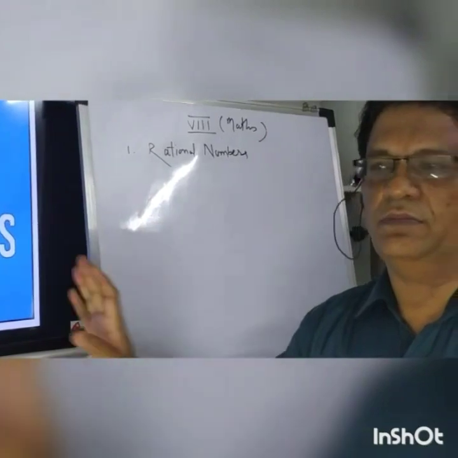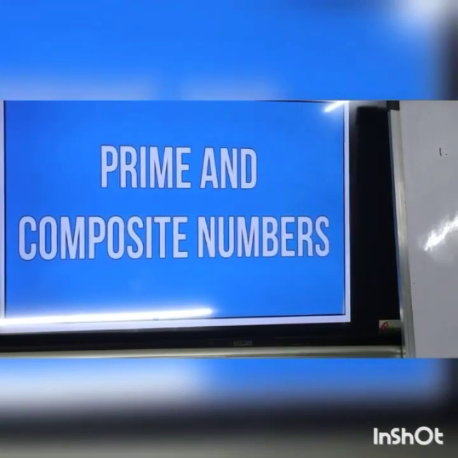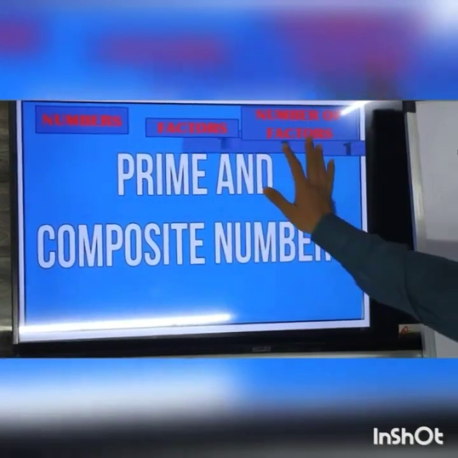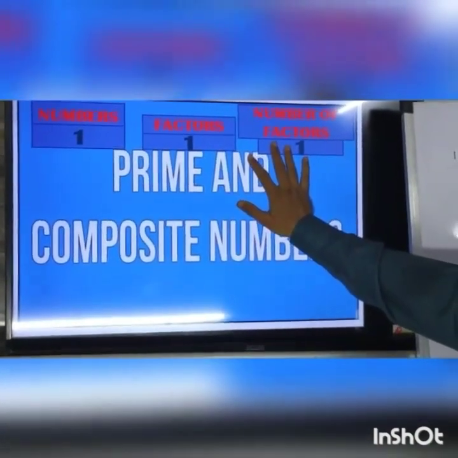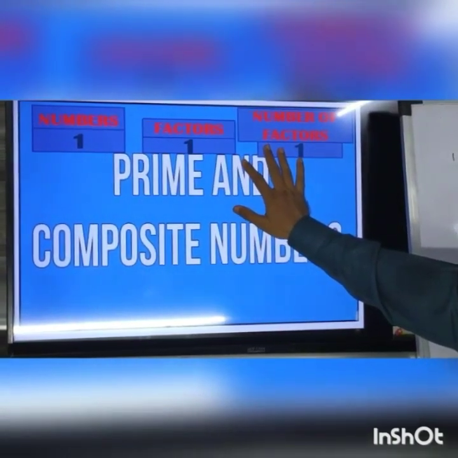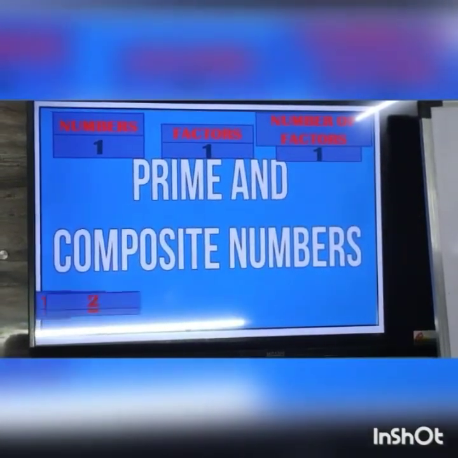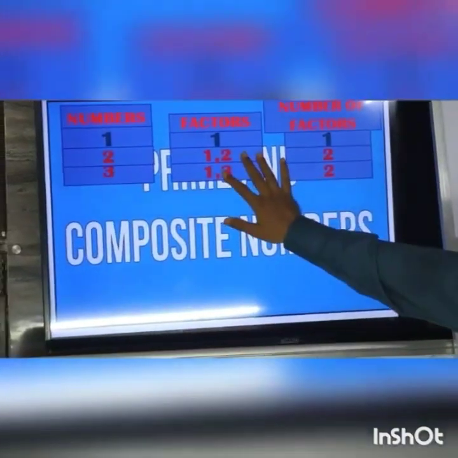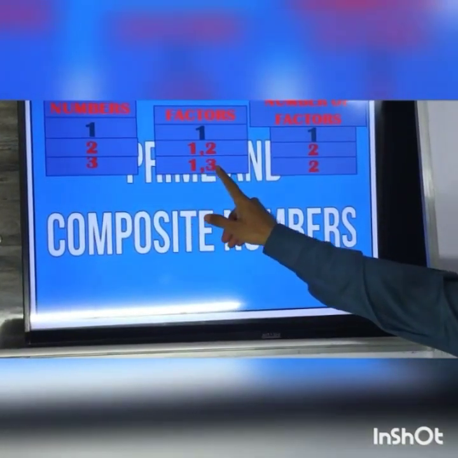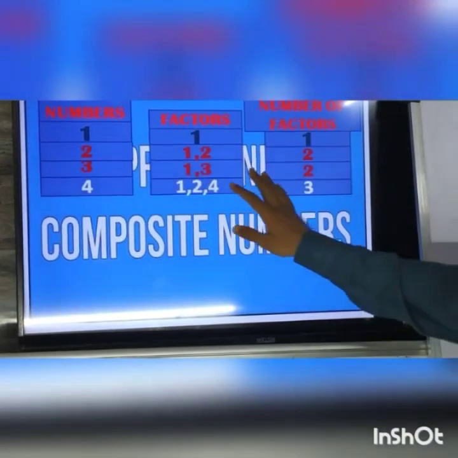You know that prime numbers have got only two factors and composite numbers have got more than two factors. Let us see this factor table. This number 1 has got only one factor. In natural numbers, 1 has got only one factor, and in the whole number system, 0 has got only one factor, that is 0 itself. 2 and 3 both have got two factors. 2 has factors 1 and 2, and 3 has factors 1 and 3. You know that factors means that a particular number is divisible by that other number.